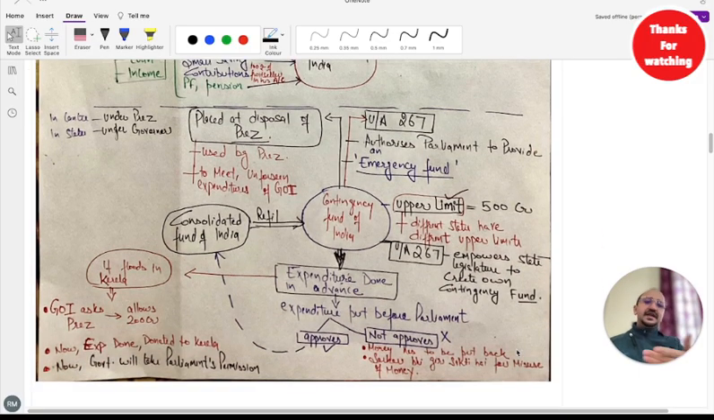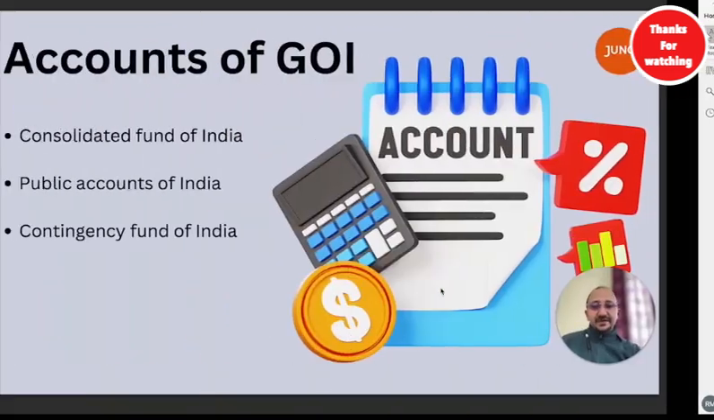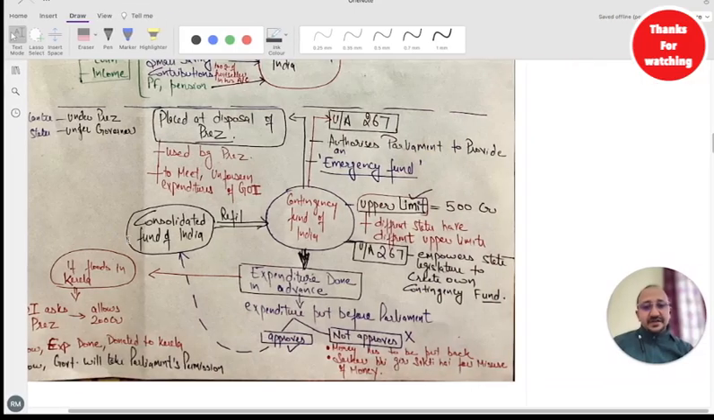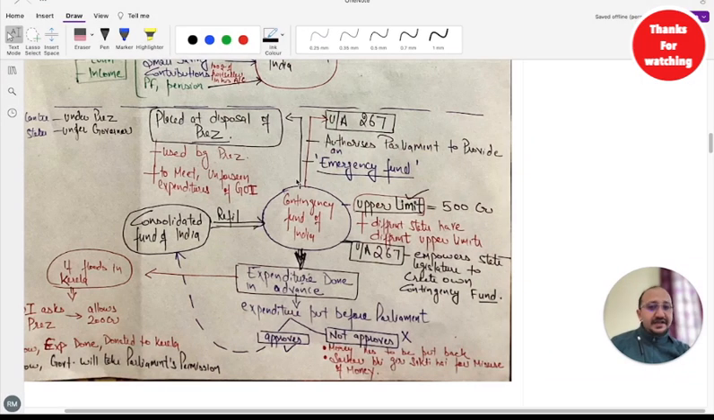Now, last account, again, is the contingency fund of India. As the name itself suggests, contingency means some emergency comes. Similarly, the way we should also have some contingency amount in our bank, so that if some emergency comes, we have some cash in hand, government also has a contingency fund in case of floods, earthquakes, or the COVID crisis. So we use this fund, right?